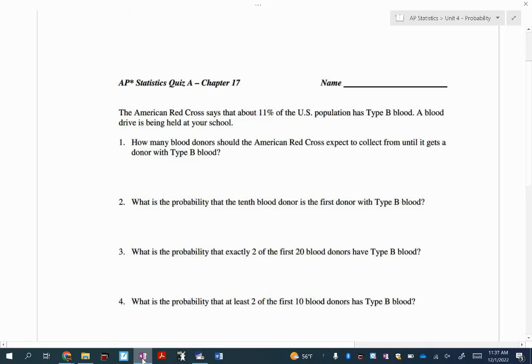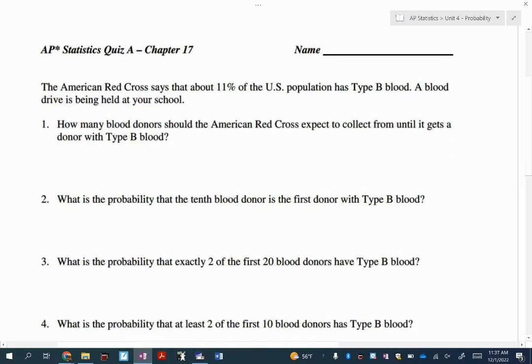Period 3 class, talking about chapter 17. All right. We're going to be doing quiz A right now, so make sure you flip in your packet to quiz A. We have a problem that says the American Red Cross says that about 11% of the U.S. population has type B blood. A blood drive is being held at your school.